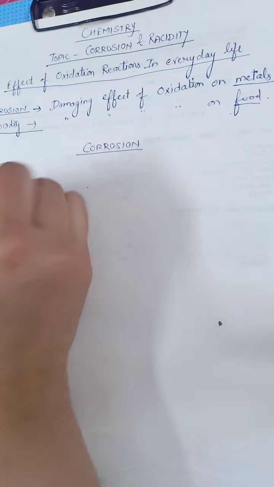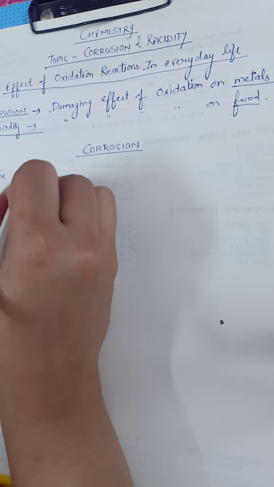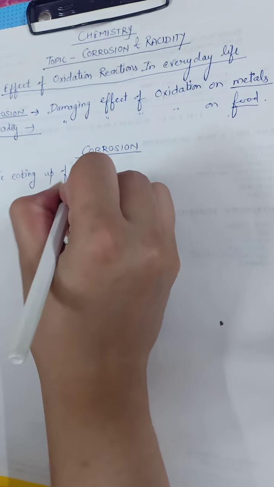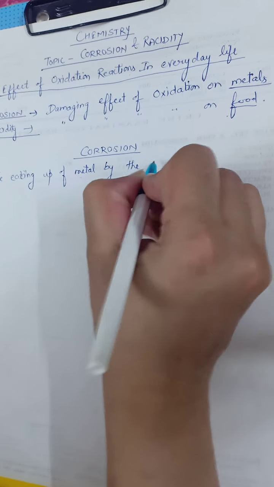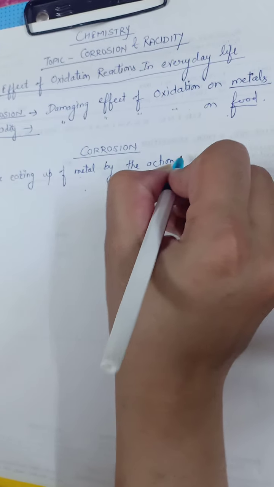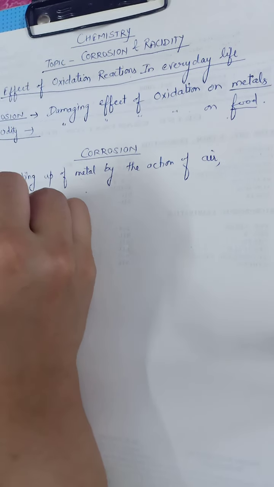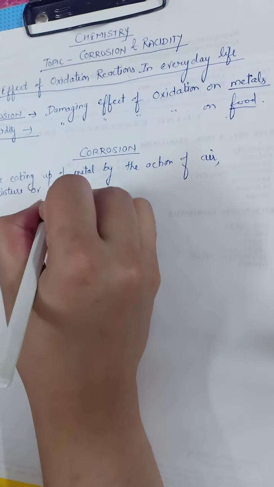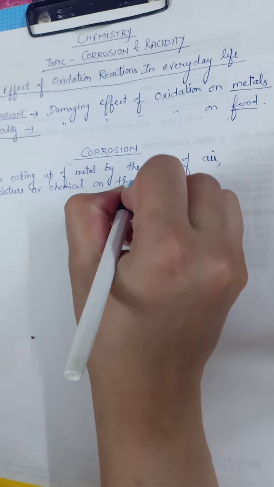Corrosion is the eating up of metal by the action of air, moisture or chemical on their surface.